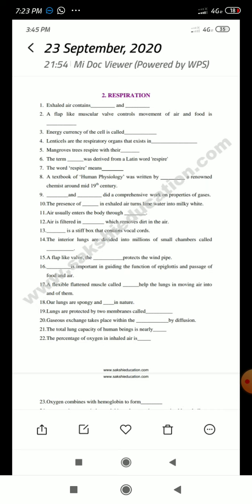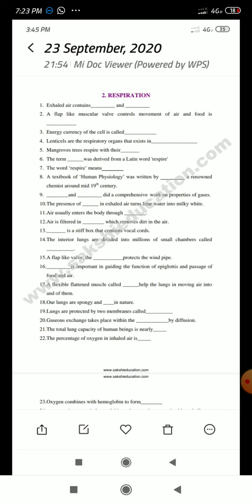A flexible flattened muscle, we should get the idea immediately: diaphragm. Whenever we inhale, that muscle flattens. Whenever we exhale, it again turns into the dome shape.